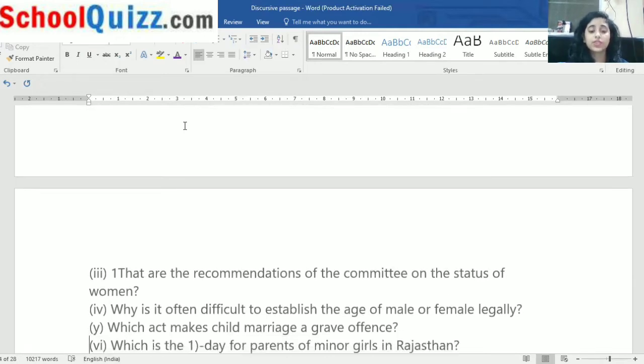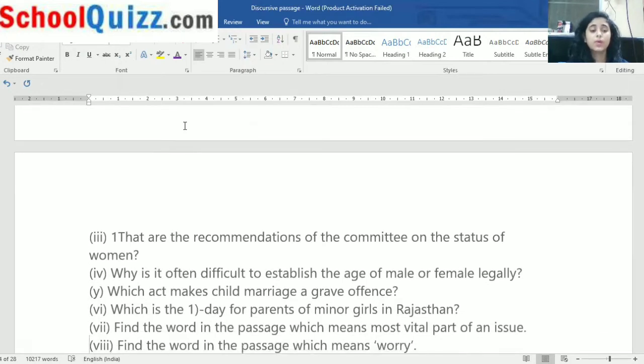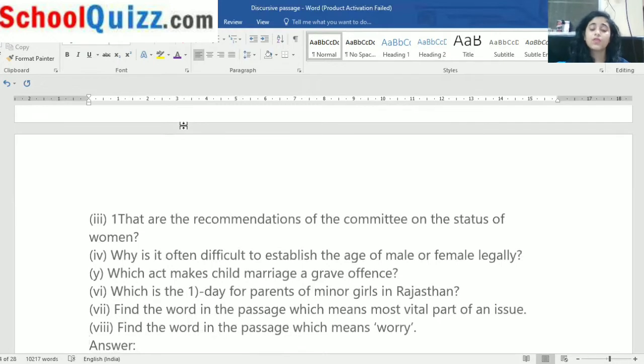Which act makes child marriage a grave offense? Which is the day of parents of minor girls in Rajasthan? Find the word in the passage which means most vital part of an issue. Find the word in the passage which means worry.